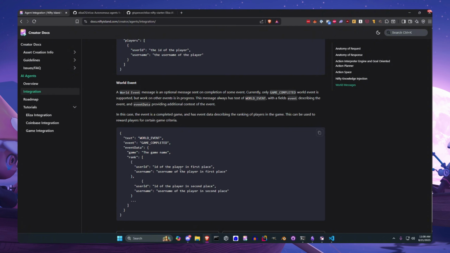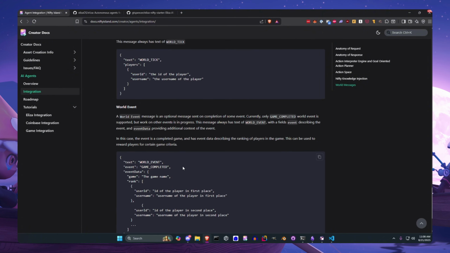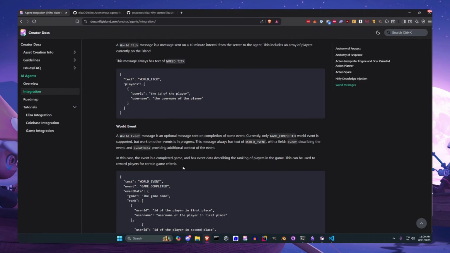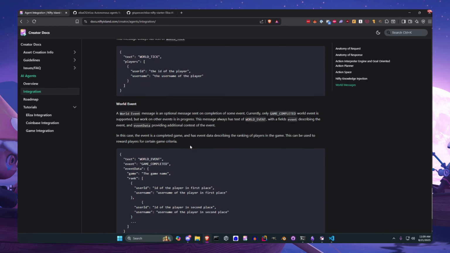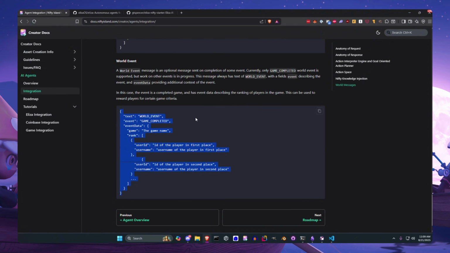So this unlocks really cool things like rewarding players on your island. You can set up an agent to receive this world tick message and say, anyone that is on the island today, send them 10 island token. Or you could hook into this world event message, and every time a game is completed, you reward the winner with 10 island. Something like that.